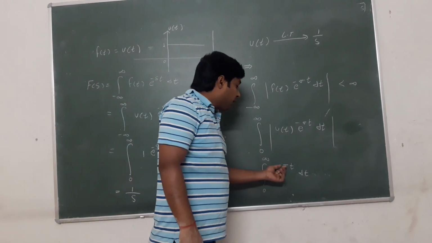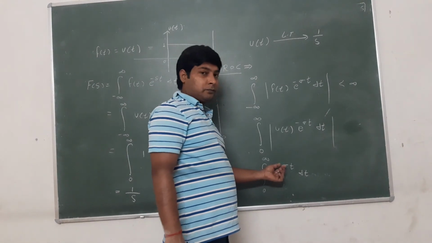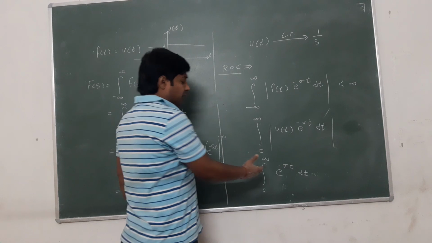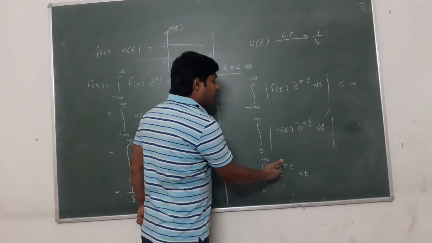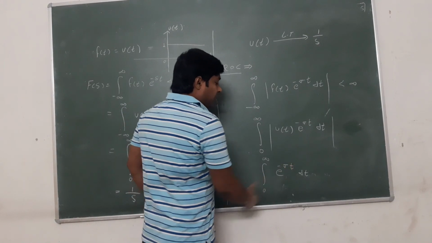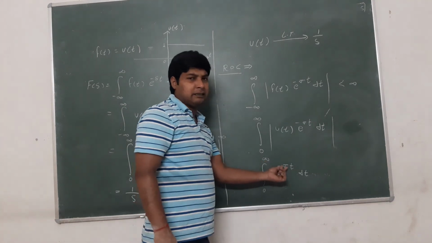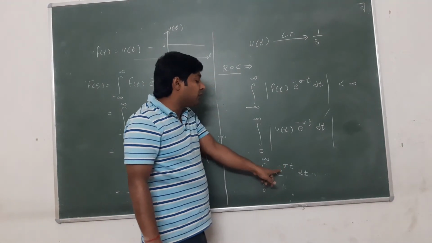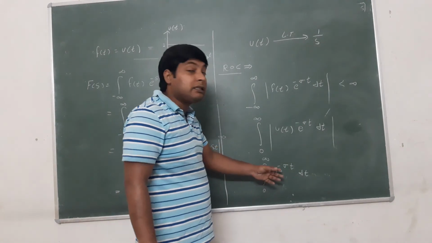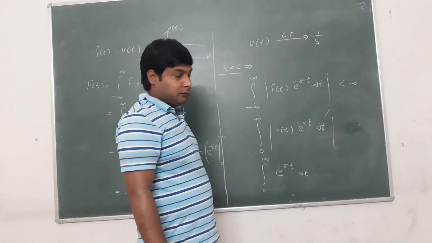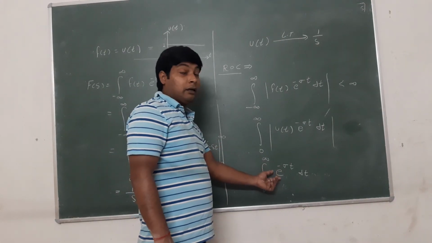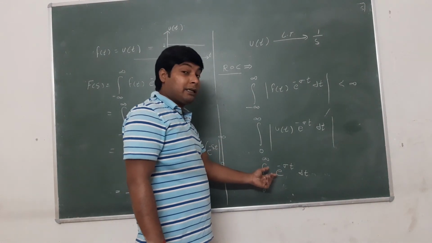Now what is the range of sigma? Looking at the signal e to the power minus sigma t, if sigma is greater than 0, then this exponential function is decreasing in nature.